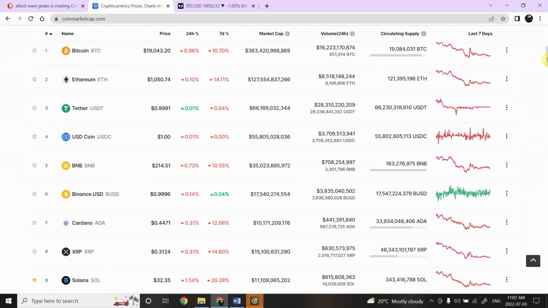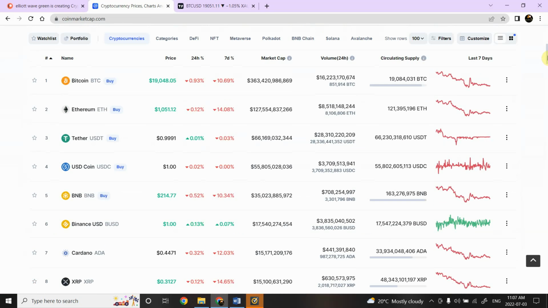Here we can see that the market cap for Ethereum is 127 billion, and for Solana it is around 11 billion. It means right now Solana is trading 10 times less than what it was supposed to be if it was to be equivalent to Ethereum.